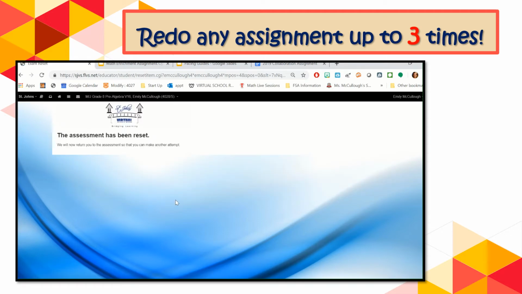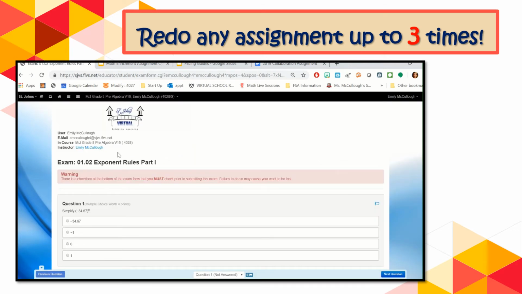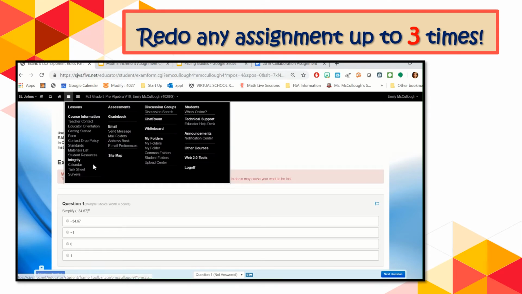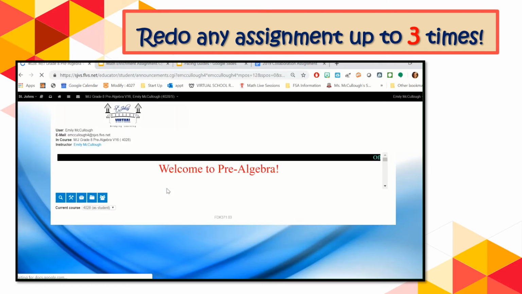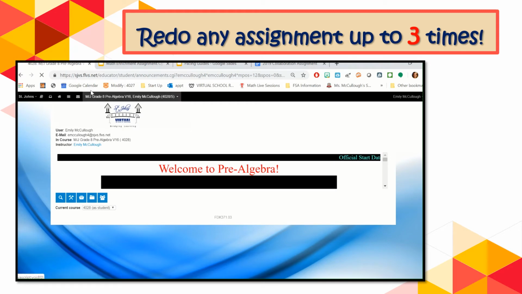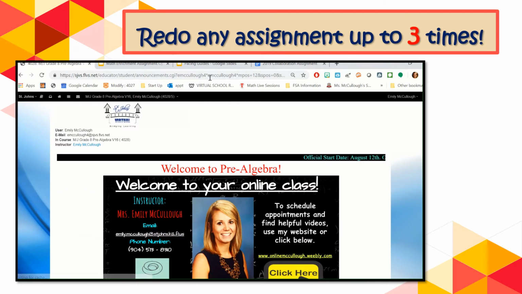Now just keep in mind that when you do that and you take the assignment again, it does not take the highest grade. It takes the last grade that you do. So if you do this 2 times and you get a higher grade the first time, it will not put the first grade in, it will put the second grade in. And I can't change that. It won't show me your grade previously. So just be cautious of that. But that's what you would do to reset an assignment.